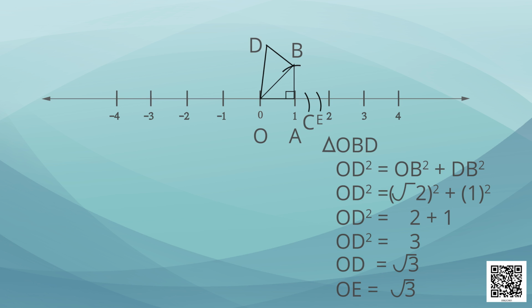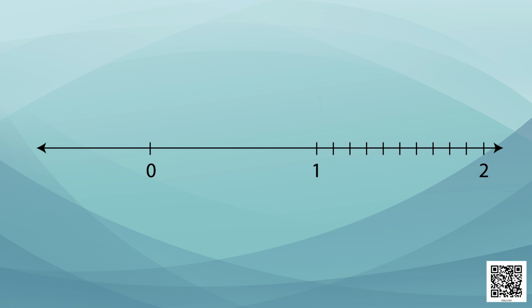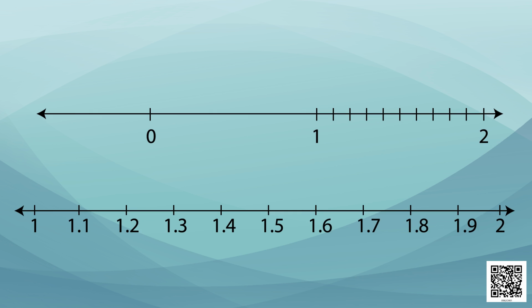Yes, let's see how. If we write the rational numbers in decimal notation, remember now we are talking about rational numbers, then looking at the number line carefully, we will see that the distance between any two numbers on a number line has also been divided into several smaller equal parts. Let's look between 1 and 2. We will find that this distance has been divided into 10 equal parts, which can be written as 1.1, 1.2, 1.3, 1.4 and so on.